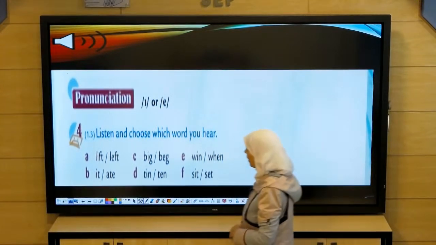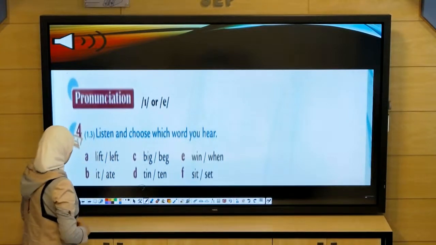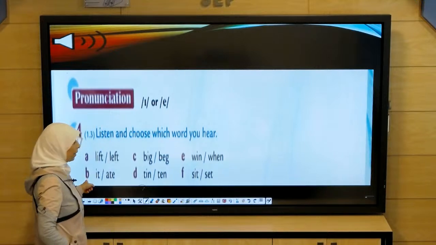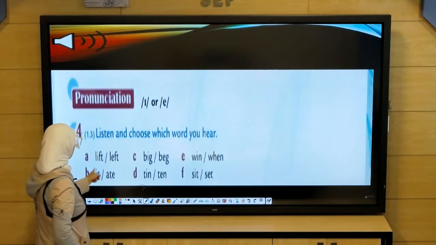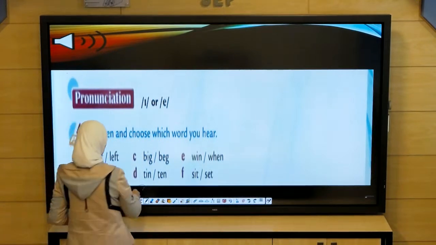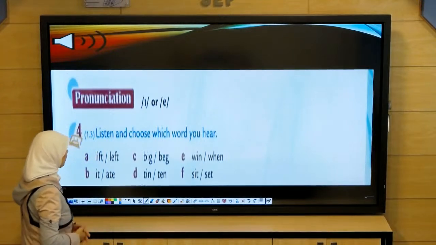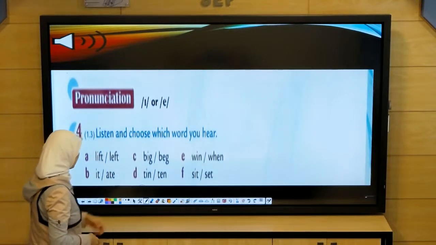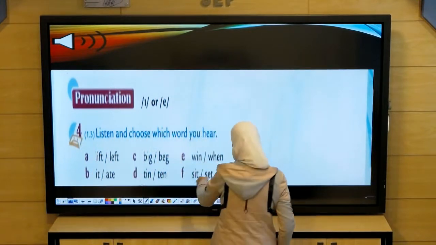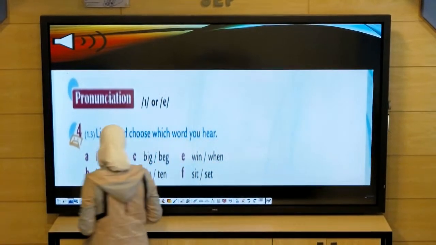What is the correct answer? It is left. And B, the correct answer is it is 8. C, big or bag? It is big. D, it is 10. E, it is when. And the last one, it is sit.